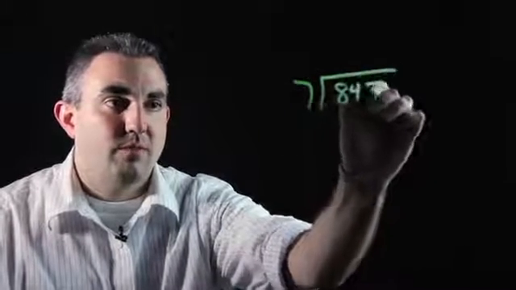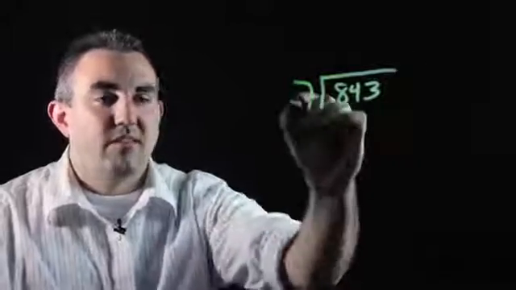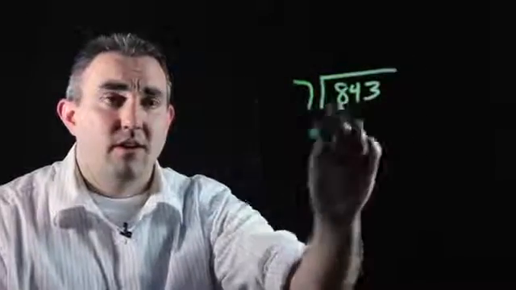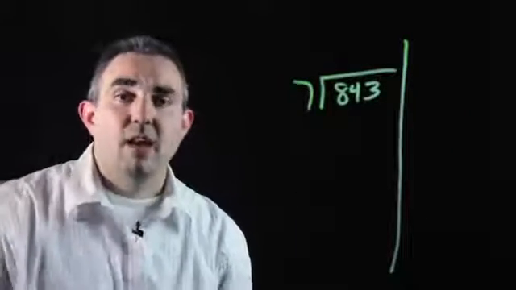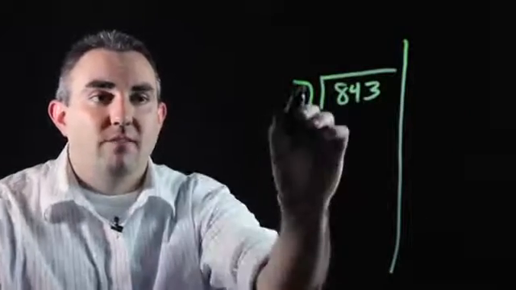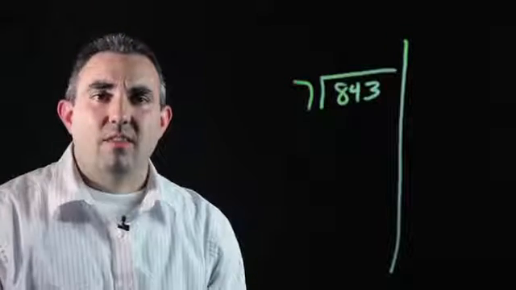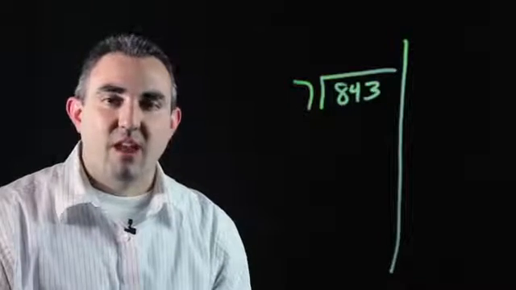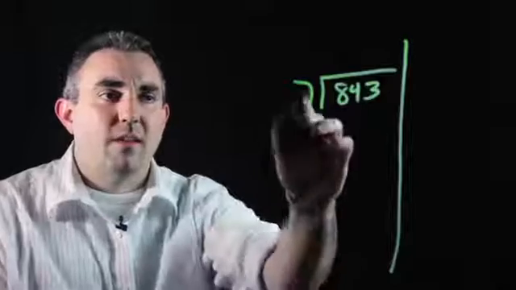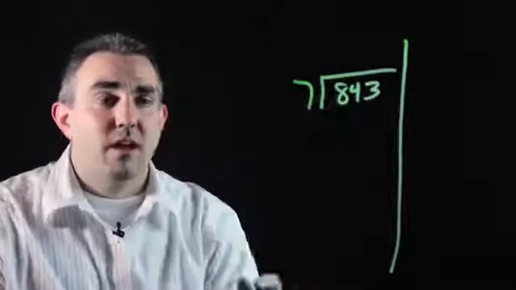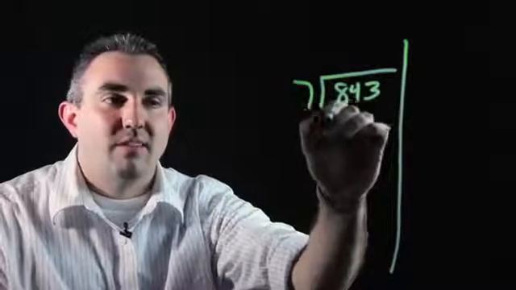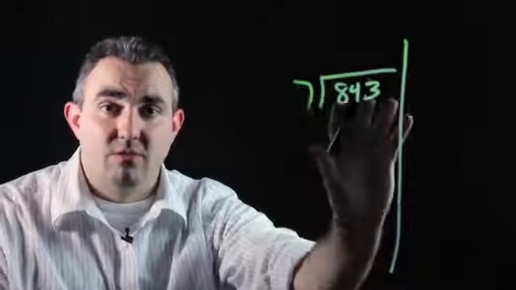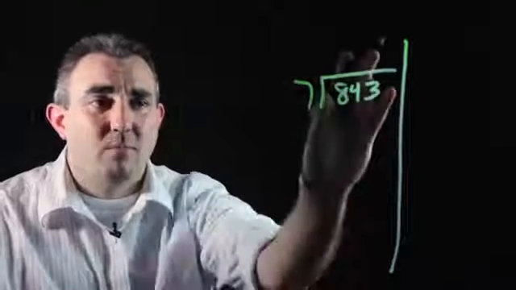7 into 843. Instead of just starting to divide like we normally would with our normal steps, we're going to draw a line down the side of our problem like this. And we're going to take our divisor, which is 7, and start to think of multiples of either 10 or 100 that can get into 843. So if we multiply 7 times 100, that'll give us 700, which is smaller than 843. Your object is to get something smaller.